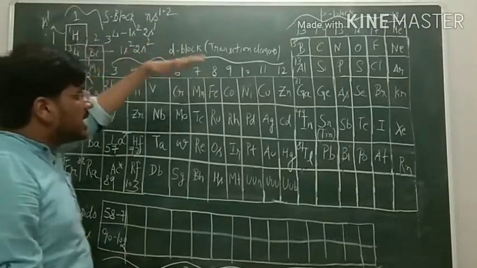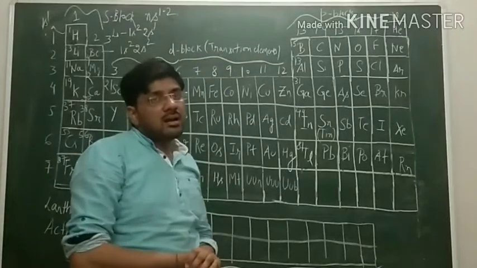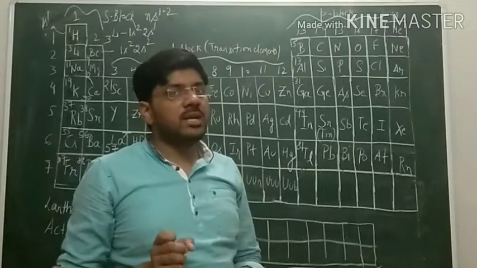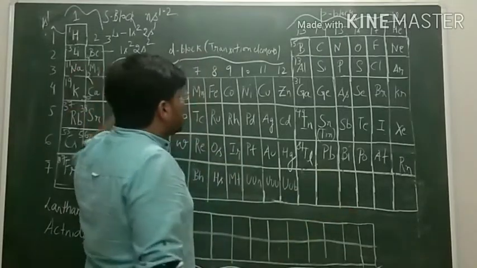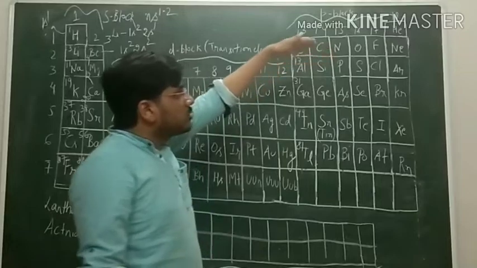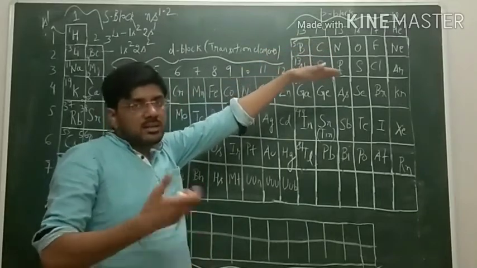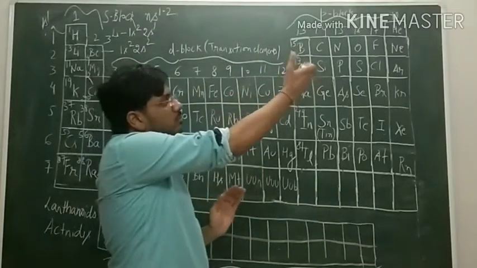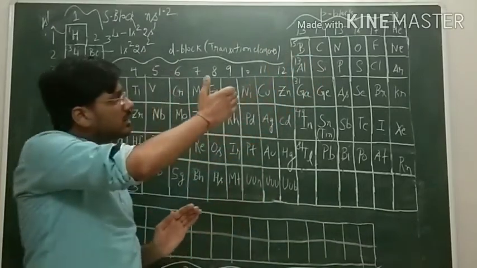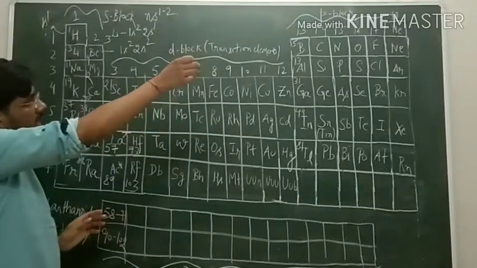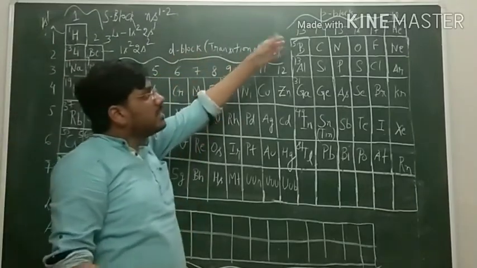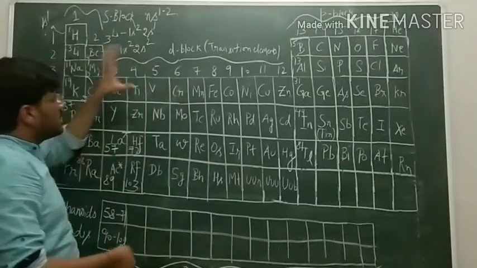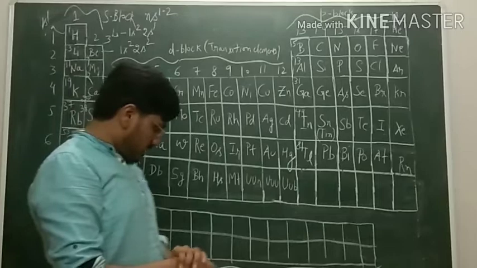And similarly helium has the electronic configuration 1s2, so it should be placed in the s block, but its properties resemble the noble gases, meaning it is inert in nature, so it is placed in period number 1 and group number 18 in the p block element category. So this exceptional behavior of hydrogen and helium we have to note down.